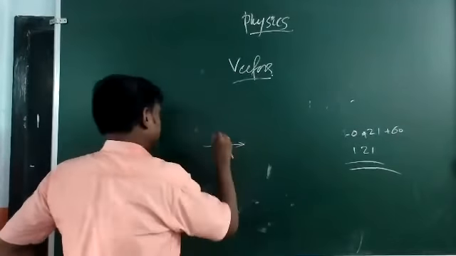To get the resultant here, you have to consider this triangle and take hypotenuse square equal to base square plus height square. That results in r equal to root of a square plus b square plus 2ab cos theta. That is only the length of the resultant, the magnitude of the result.